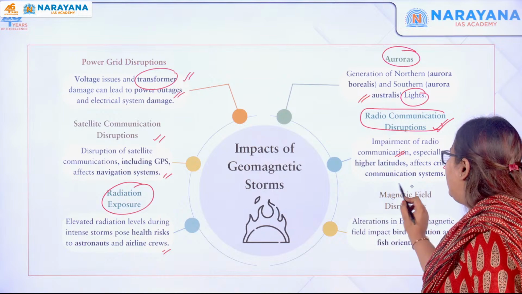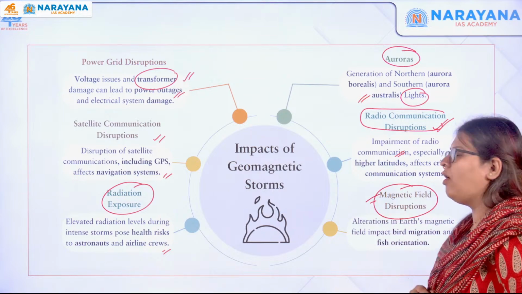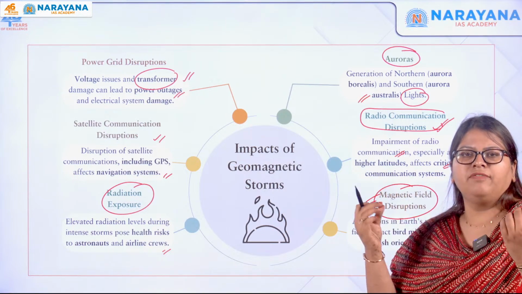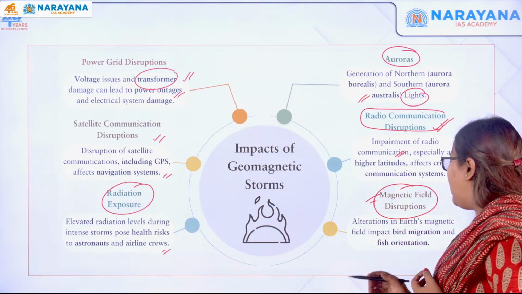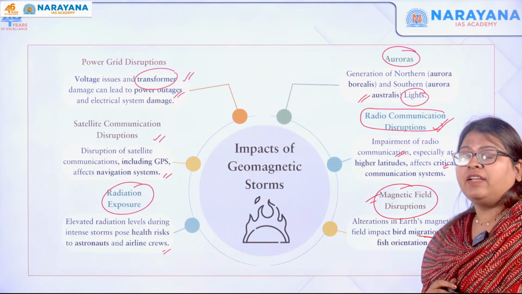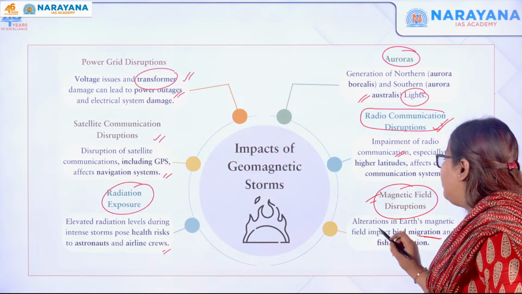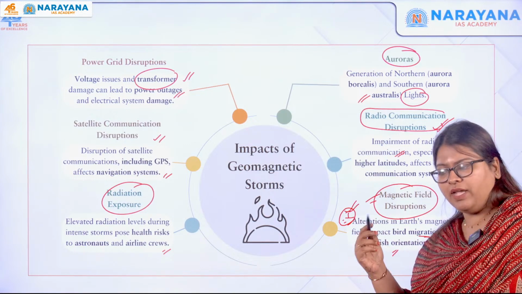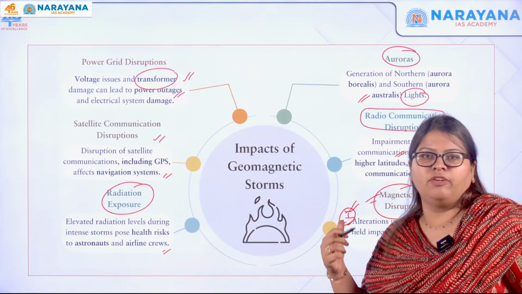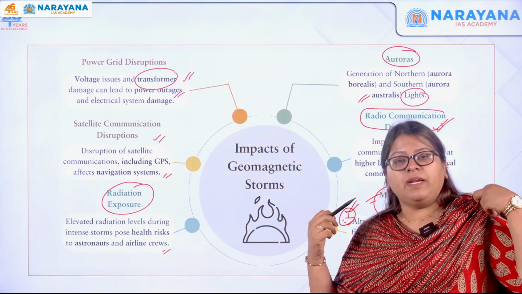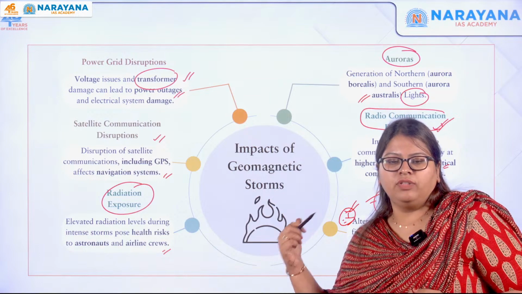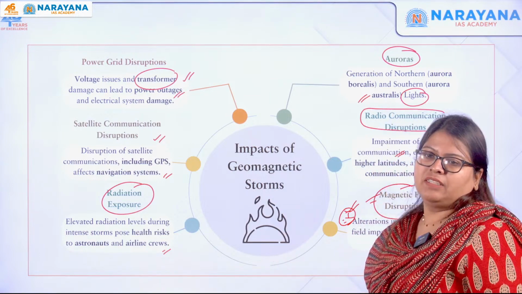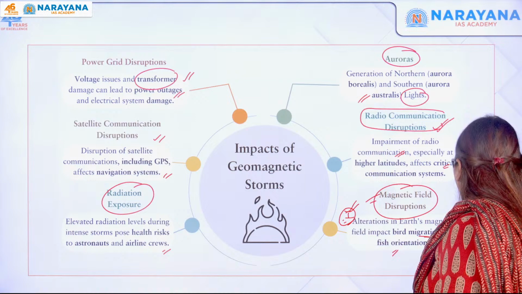The next one is magnetic field disruptions. Obviously, the entire Earth's magnetic field is getting disrupted, right? So that is why it is going to affect the bird migration and the orientation of the fish as well. They are gifted with a power where they move in accordance with the Earth's magnetic field, but that is also going to be affected. So these are some of the impacts that the geomagnetic storms are going to bring.